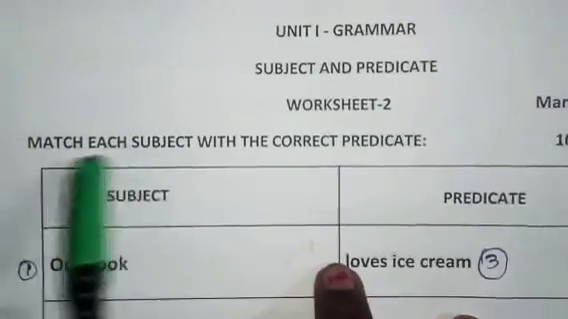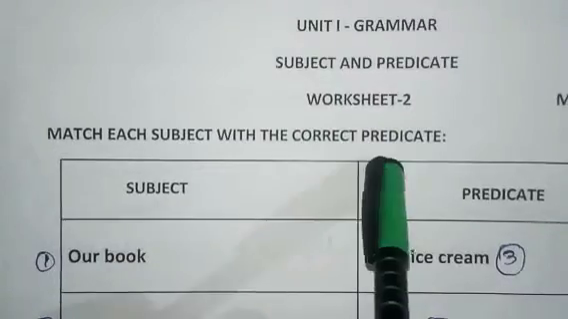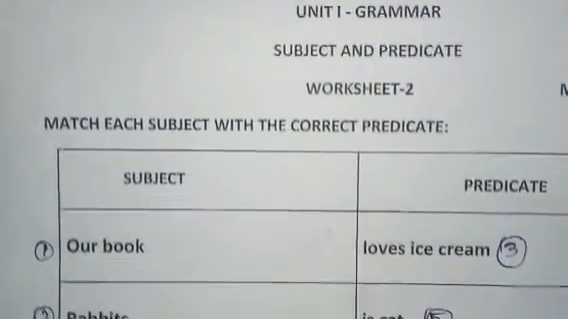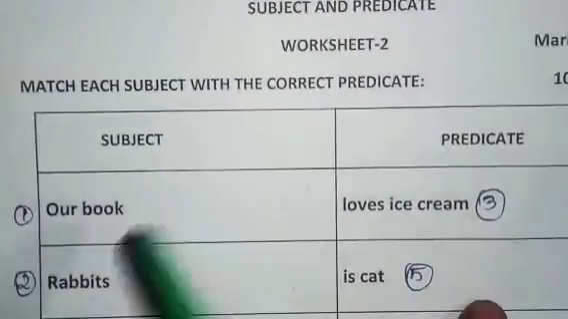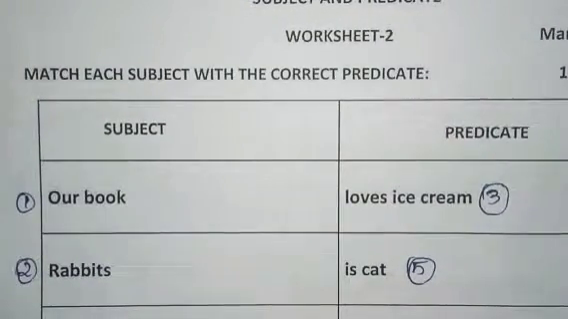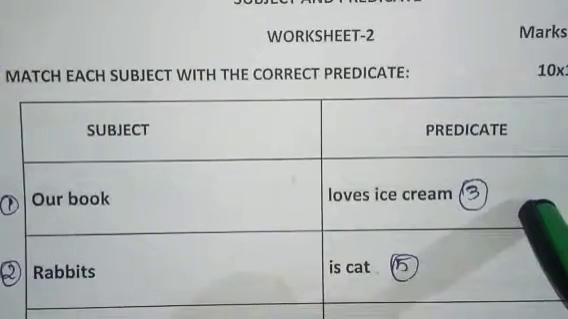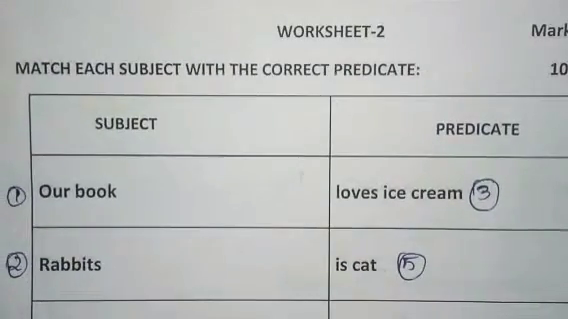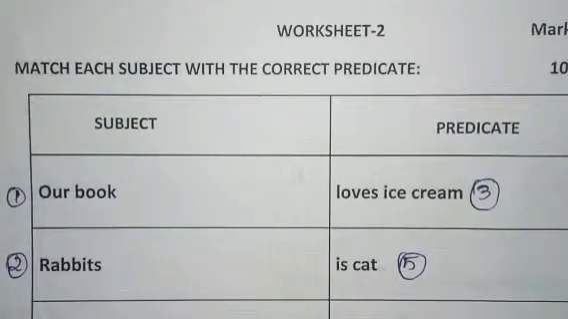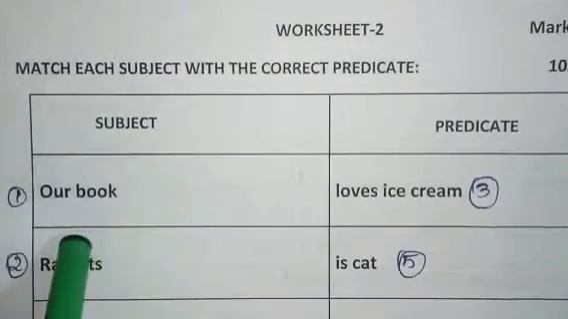So match each subject with the correct predicate. The subject and predicate are given. The subject is about a thing, animal, person, place, color. It describes everything. And the predicate says what the thing is, where the thing is. What you are saying about the subject is the predicate. So we are going to match this.